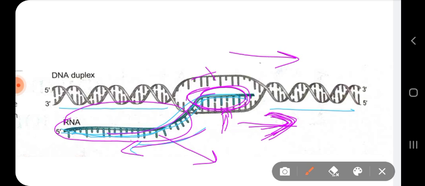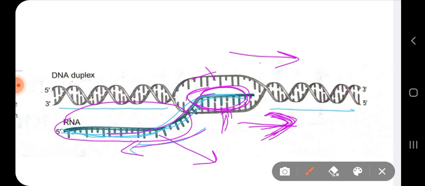Right? So this is the third difference that we have seen: the RNA which is being produced has to be displaced out from the template DNA strand in order to make the transcription process smoother. And secondly, that RNA will be used as a template for the synthesis of protein. That's why we need the displacement.